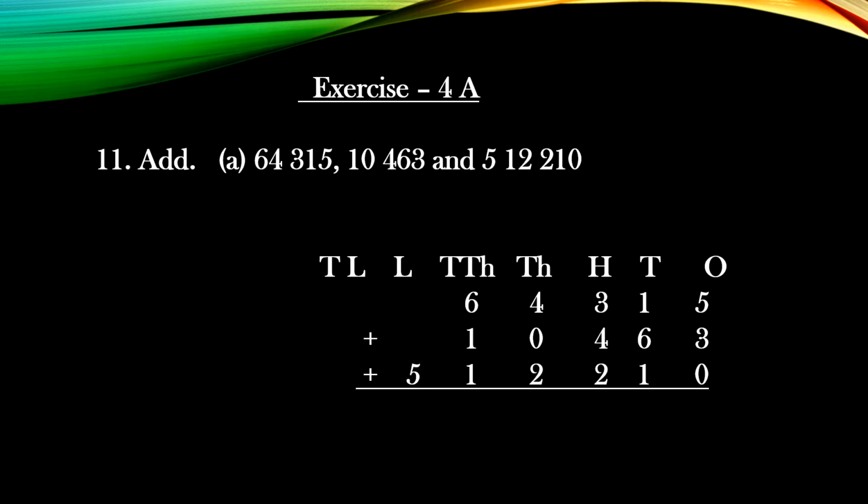Now 5 plus 3 is 8. And then tens place you have to add 1 plus 6 is 7, 7 plus 1 is 8. Then hundreds place you will add 3 plus 4 is 7, 7 plus 2 is 9. Then 1,000 place you will add 4 plus 0 is 4, plus 2, that is 6. Then 10,000 place 6 plus 1 is 7, 7 plus 1 is 8. And there is no number at lakh, only 5 is there, and there is no other number, so 5 plus 0 is 5 only. So simply you will get the answer 5,86,988.